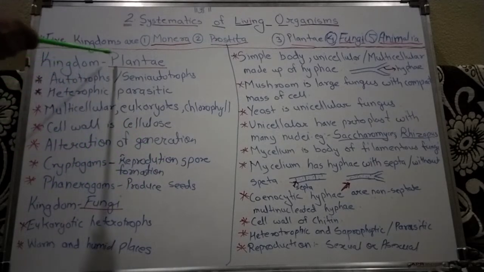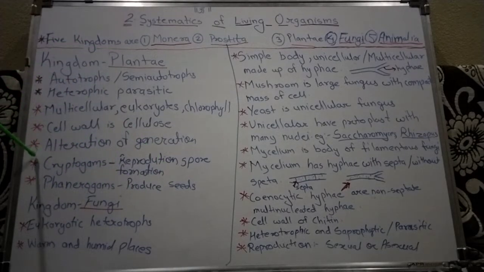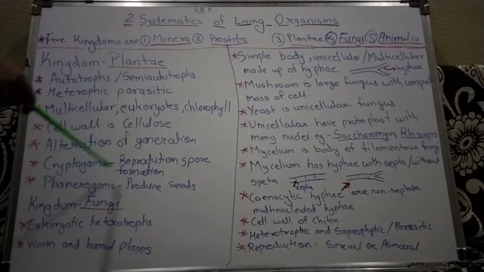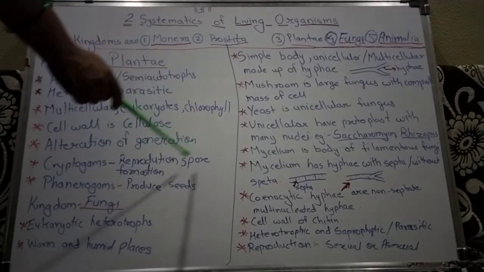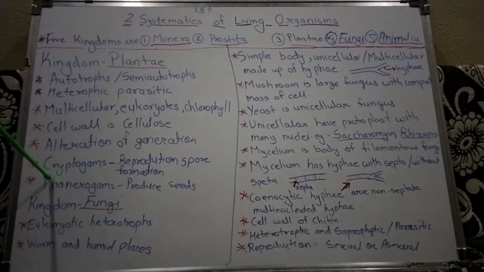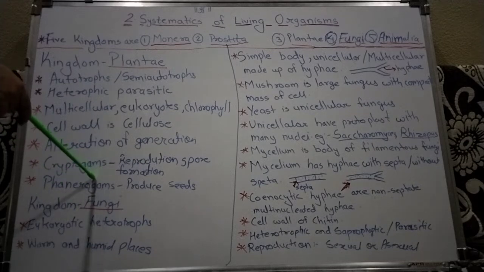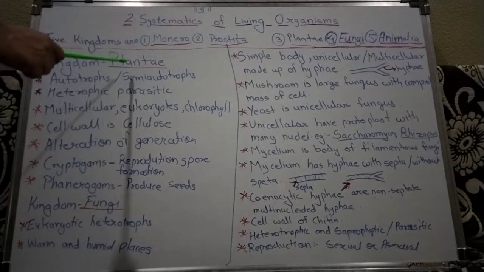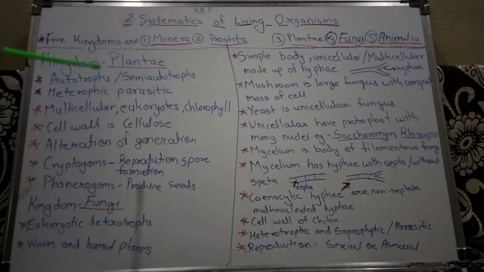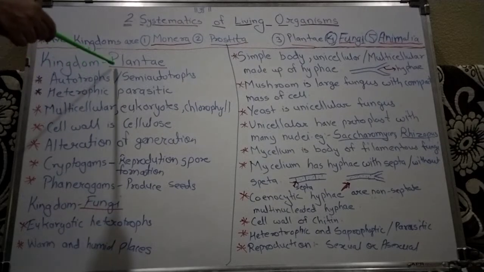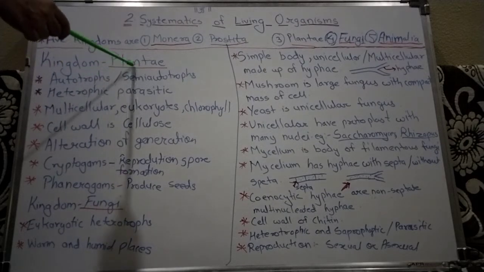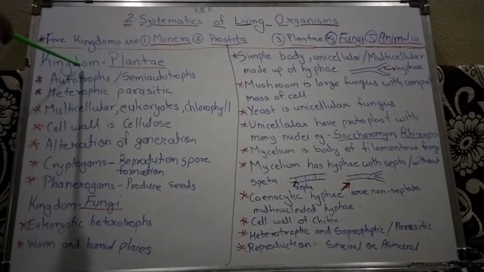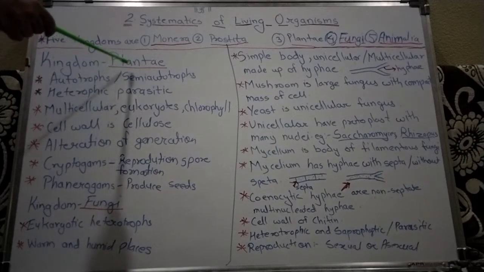So kingdom Plantae has two major groups: the cryptogams, which reproduce by spore formation, and second the phanerogams, which are higher plants that produce seeds. These are the two major groups of kingdom Plantae. We will study kingdom Plantae in detail in the next chapter.